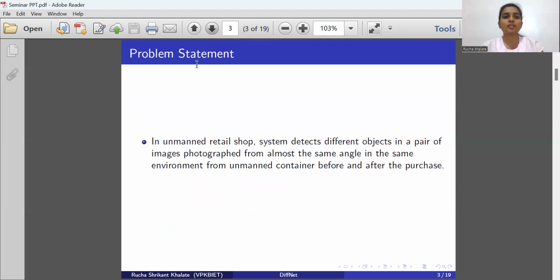Now we will see the problem statement. This is the problem statement. In unmanned retail shop, the system detects the different objects in a pair of images photographed from almost the same angle in the same environment from the unmanned container before and after the purchase.